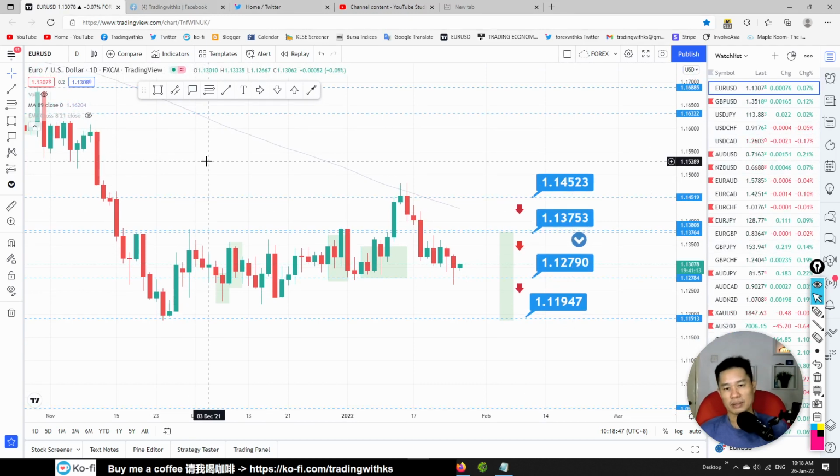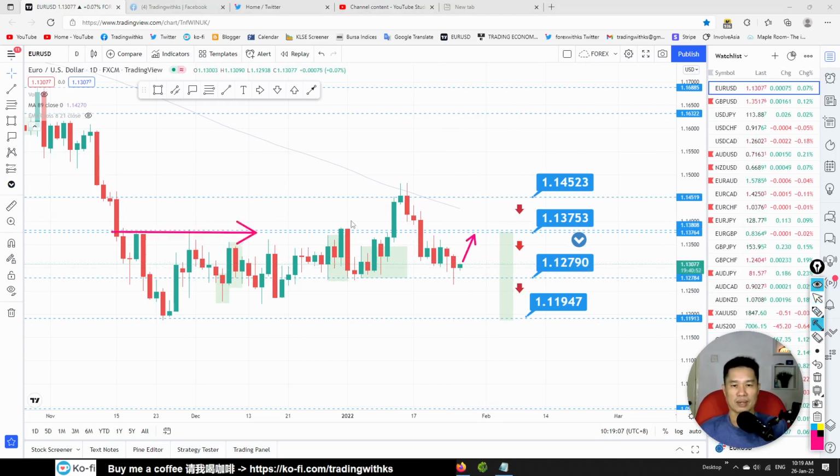Look at the currency pair Euro USD. We are having two pin bars over here, a pin bar and a tail bar, so there's quite a lot of bullishness over here. Are we going to trade this if the price goes up? No, we are not going to trade this, because we got our buyer's line here. As long as the price is below here, we still want to sell this. So we are looking for sell opportunity. If the price comes back to 1.13753, we want to sell, or if the price goes higher, 1.14523, we want to sell.